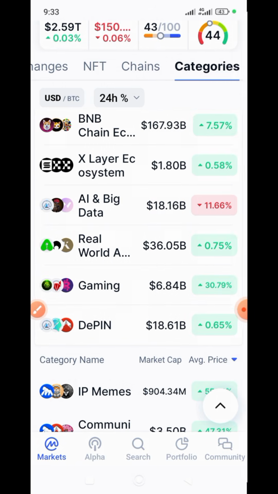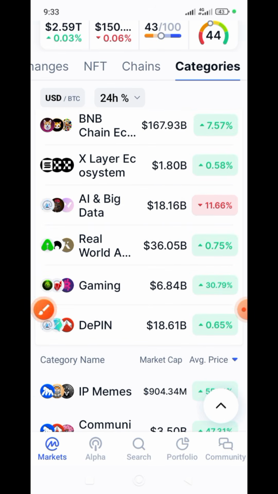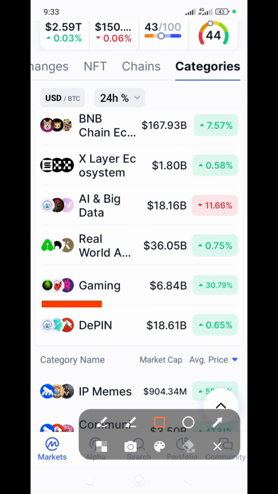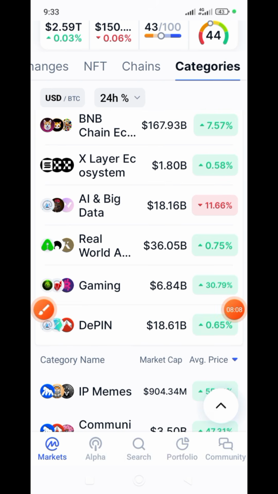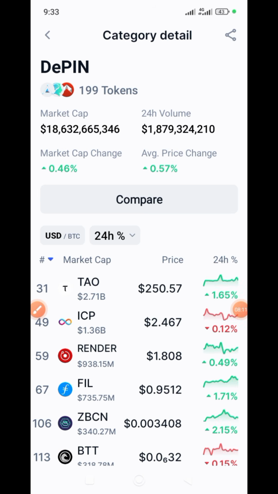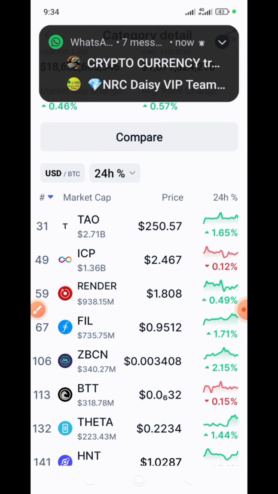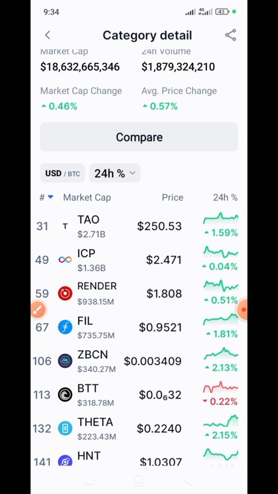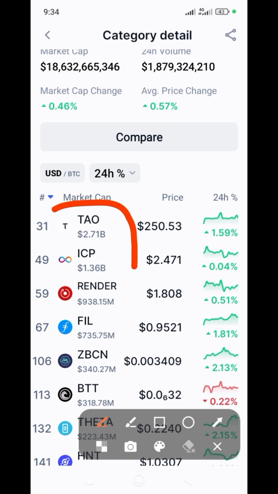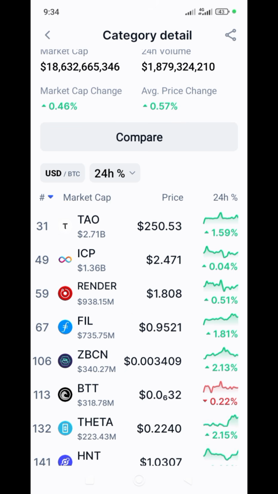Then the next one is DePIN. These are strong crypto. I wouldn't want this video to be long. Okay, click on that DePIN. It's a very strong crypto narrative, a very strong narrative in the space. These are tokens under DePIN: Tayo, ICP, Render, Few. See them here. They are tokens under DePIN narratives. Okay, you just research them. Whichever one is okay by you, you invest your money. All right, the video is already long.